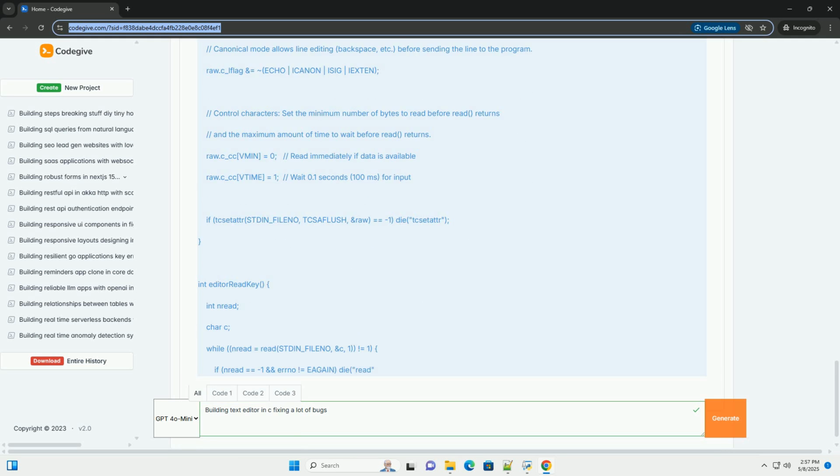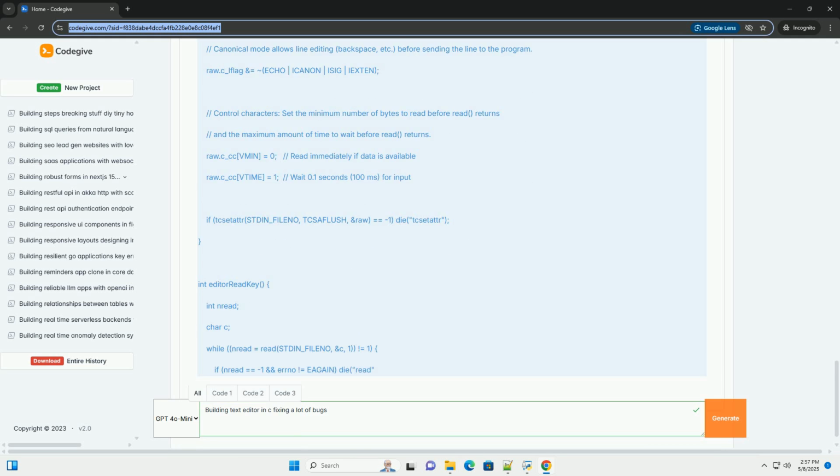It handles errors related to signals and non-blocking I/O. getCursorPosition(int *rows, int *cols) uses an ANSI escape sequence to query the terminal for the current cursor position. This is used as a fallback when getting the window size via ioctl fails. It works by sending the cursor to the bottom right corner and then asking the terminal where it is. The terminal responds with an escape sequence containing the row and column numbers.